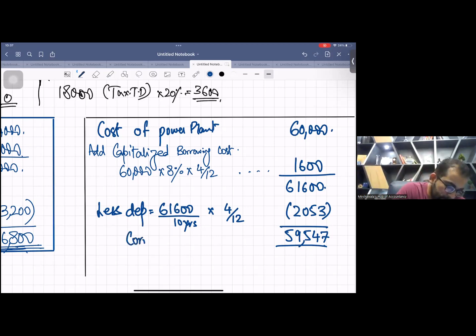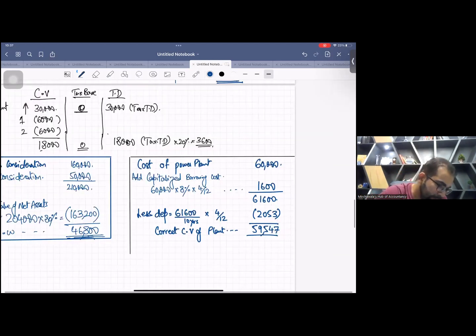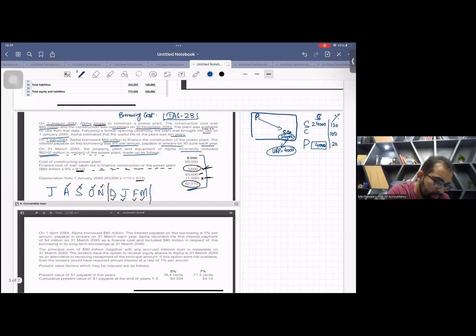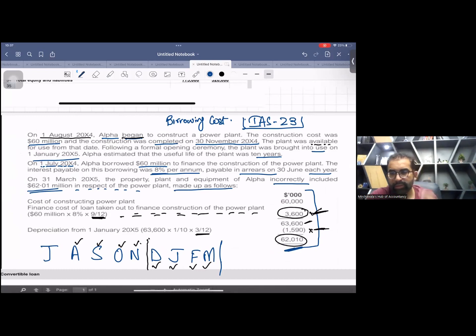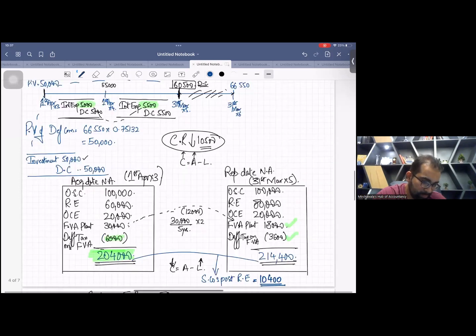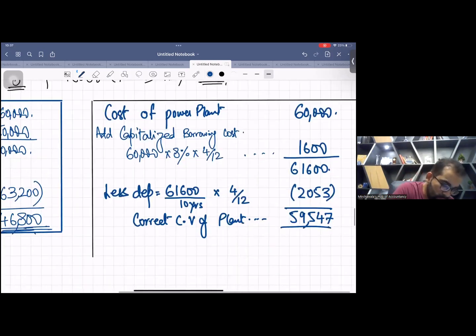This is the correct carrying value of the plant at 31st March, X5. Now, what is the wrong carrying value? See the question, you have taken the picture. Let me show you. The wrong carrying value of the plant is 62010.